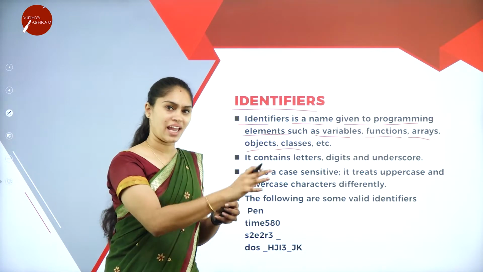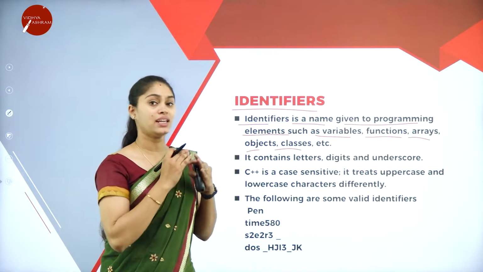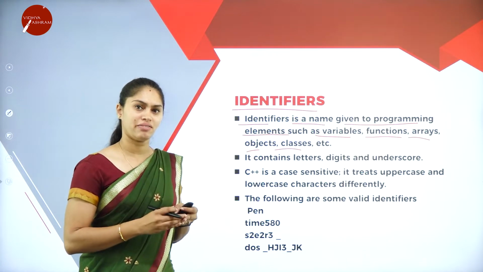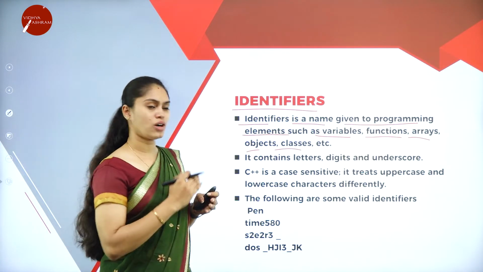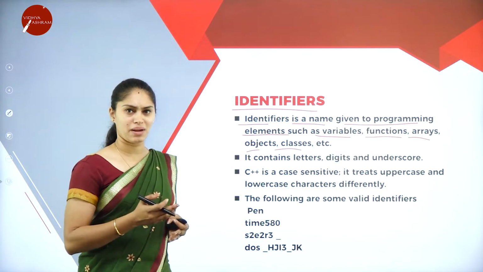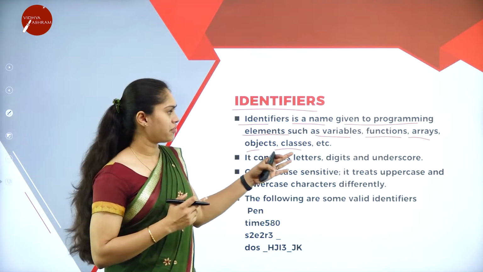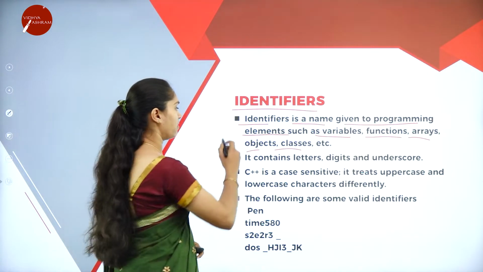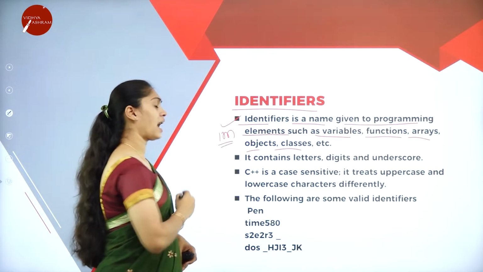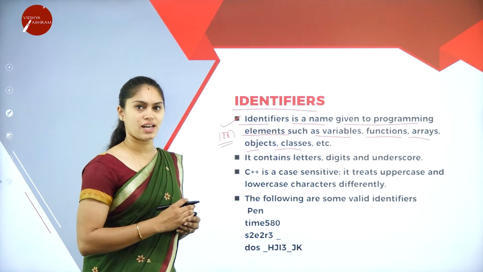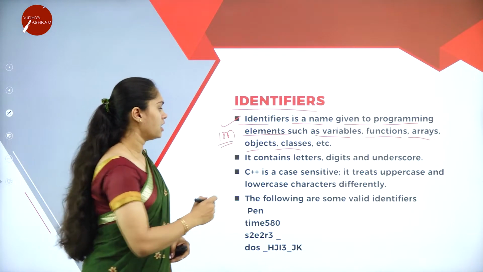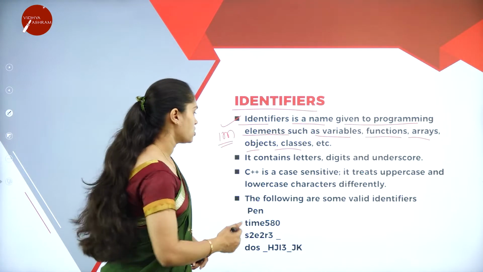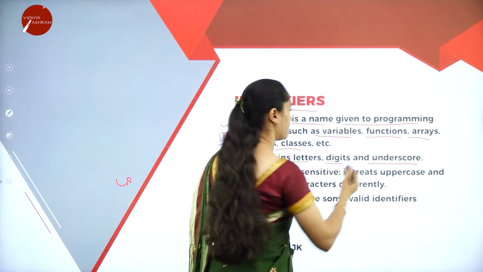I have to name that programming element, and that naming is nothing but identifiers. An identifier is a name given to programming elements, which can be variables, functions, arrays, classes, objects, anything. A very important question for 1 mark: define identifier. All the definitions are important for 1 mark questions. What does an identifier consist of? It contains letters, digits and underscore.